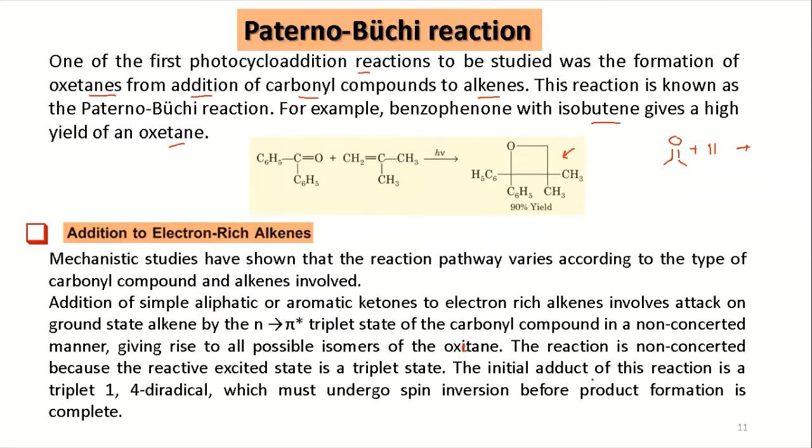The initial adduct of this reaction is a triplet 1,4-diradical, which must undergo spin inversion before giving rise to the product. So product formation happens after spin inversion, which means intersystem crossing is happening, triplet to singlet.